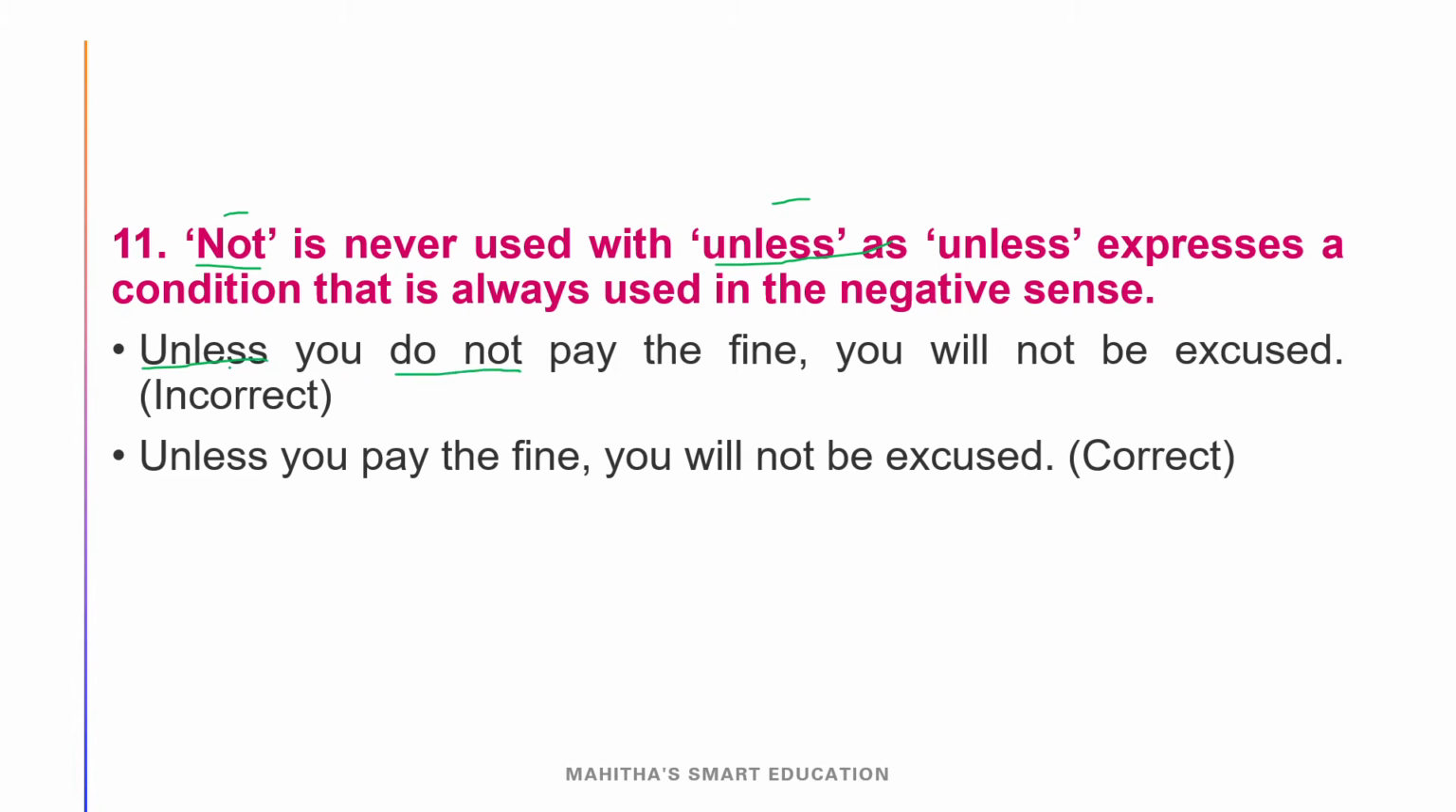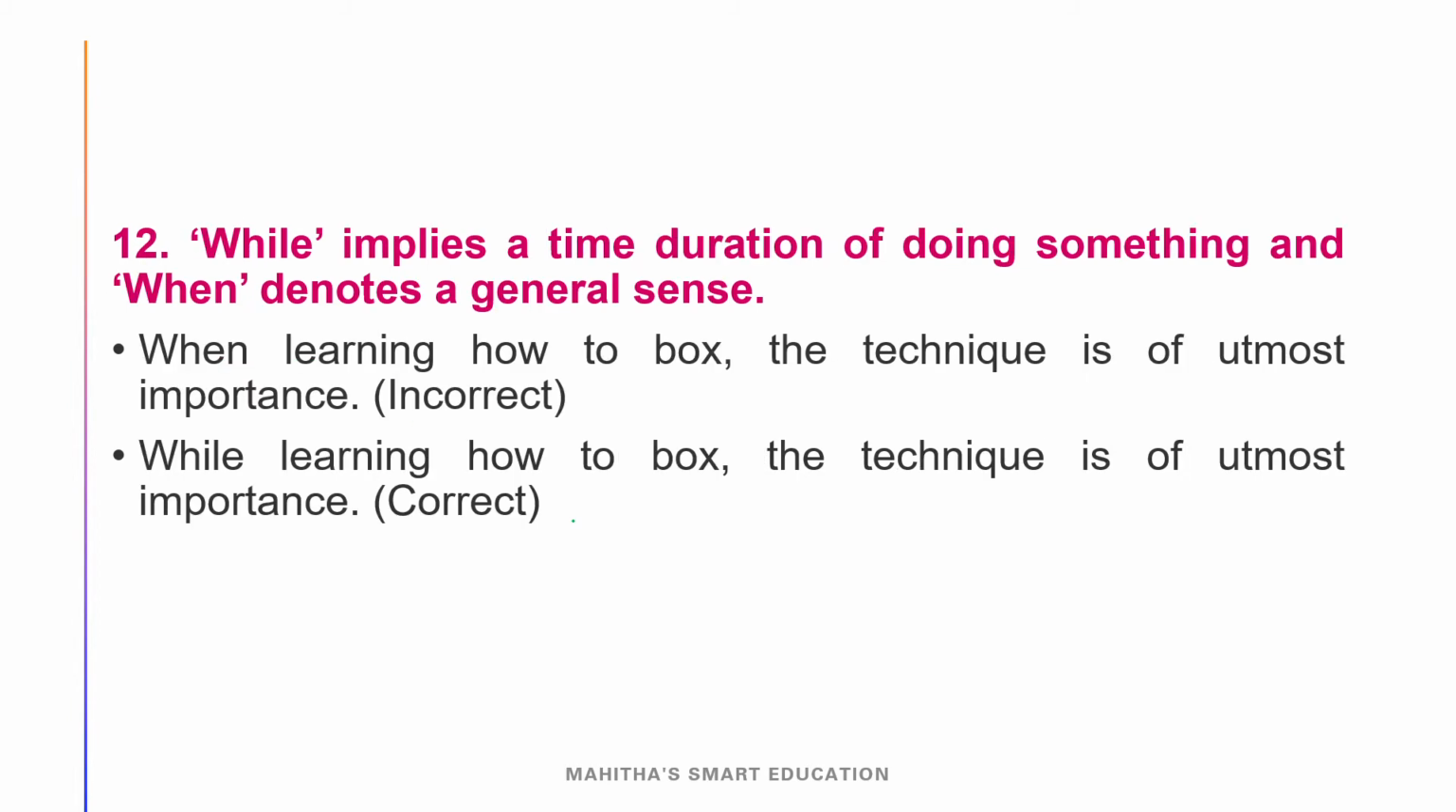If the question is like this, unless you do not pay the fine, you will not be excused. Okay, here unless is a negative word and do not is also a negative word. So it makes the sentence a positive, right? So we don't have to use do not here. Unless you pay the fine, you will not be excused. And yeah, that is correct.